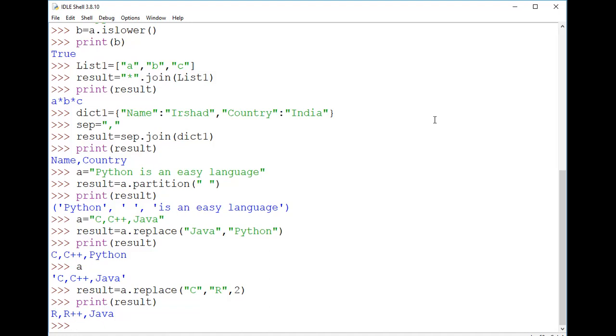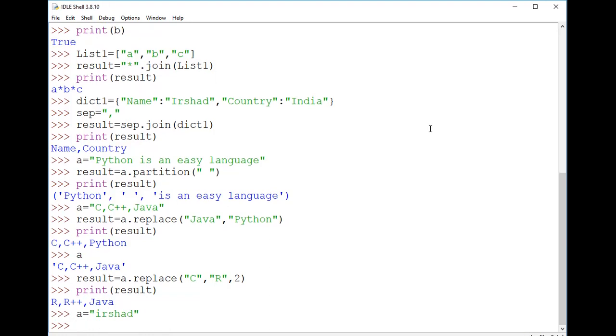Similarly, we have a method called justification of the text. I mean, justification of the strings. You can justify either towards the left side or towards the right side. Now, if I want to justify towards the left side, I should use ljust. So ljust is left justified. Let us take an example here. I'm just writing my name here. And in this one, I'm using ljust.